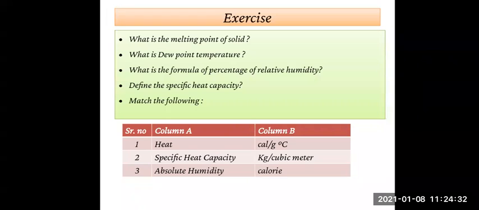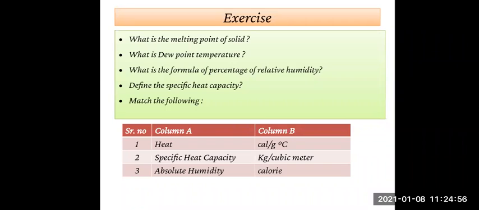The next one is, define specific heat capacity. Today only we have seen this point, the definition of specific heat capacity. The amount of heat energy required to raise the temperature of a unit mass of an object by 1 degree Celsius is called the specific heat capacity of that object.